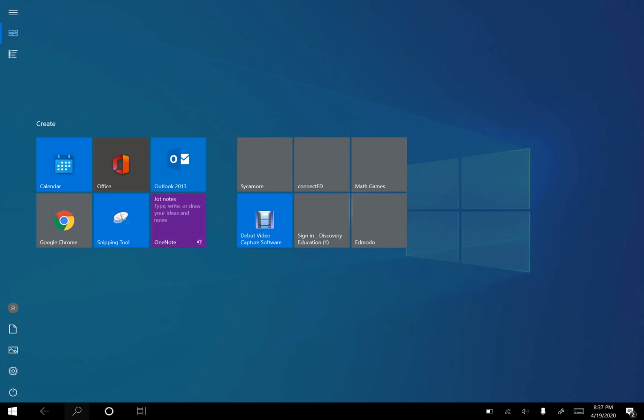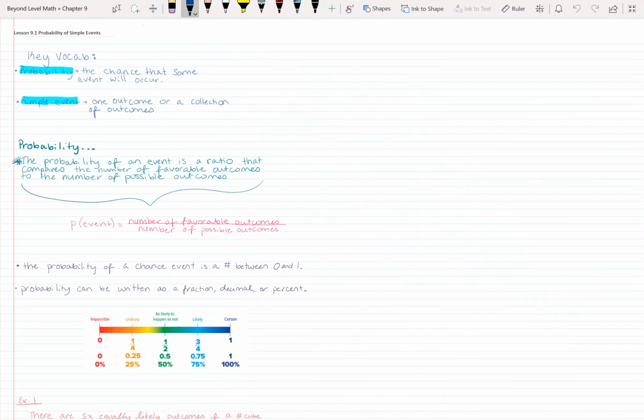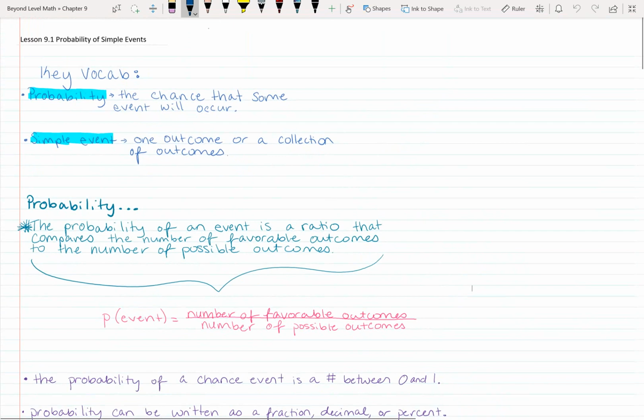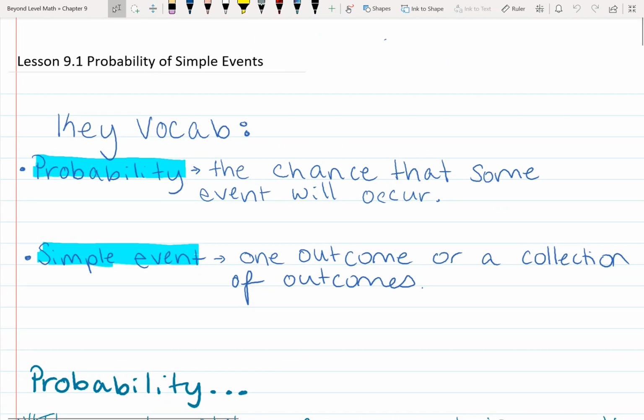Good morning. We are starting Chapter 9. So Chapter 9, we are moving into probability. We're moving into statistics. So 9.1 is probability of simple events.